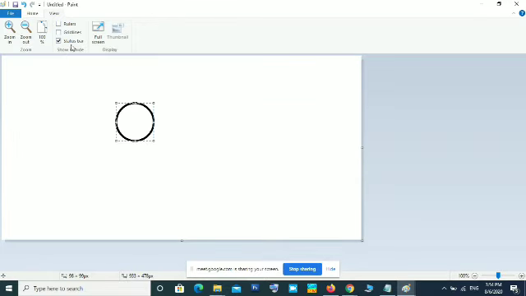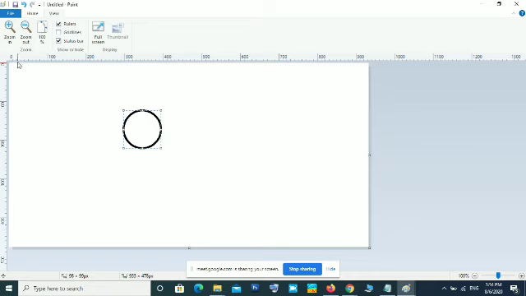If you want to display a ruler, just click this Ruler checkbox. Now you can see a scale. Scale, all of you know, is a measuring scale. Another name for measuring scale is ruler. So using this you can understand the size of your circle. This measure is in pixels.